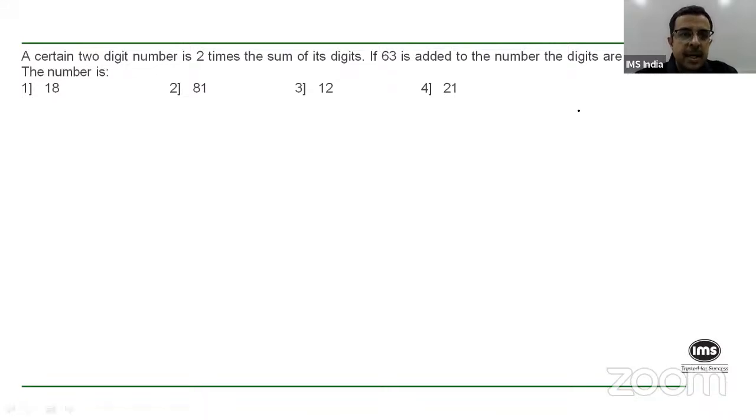A certain two-digit number is two times the sum of its digits, right? If 63 is added to the number, the digits get reversed. Which is that number? What is the quickest way of solving this question?